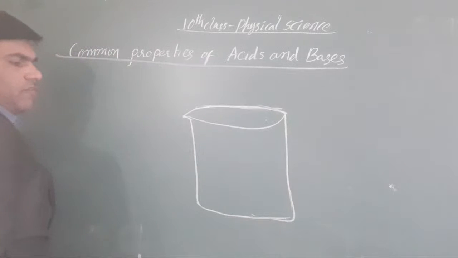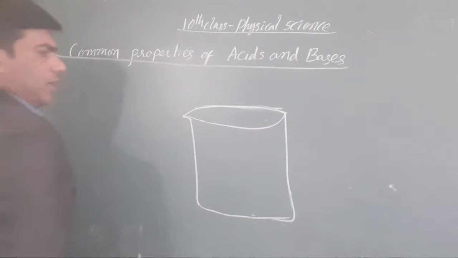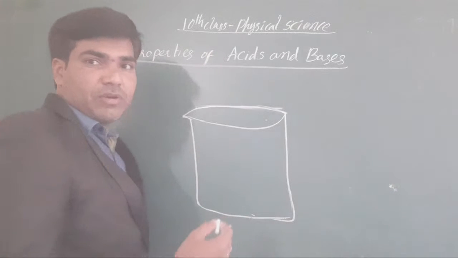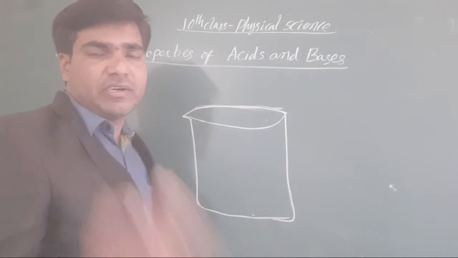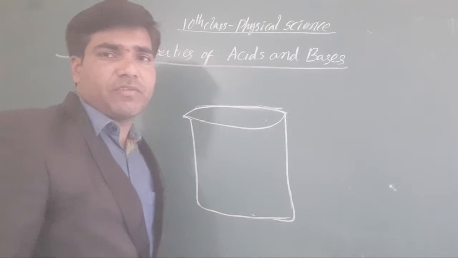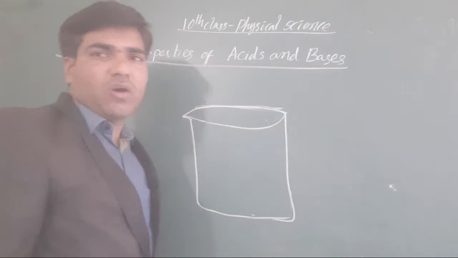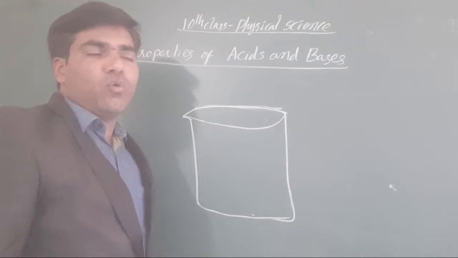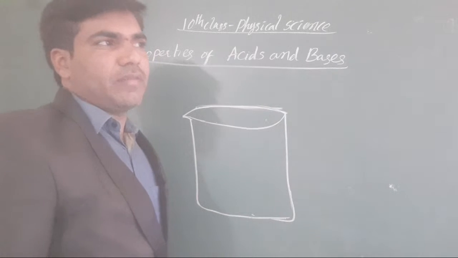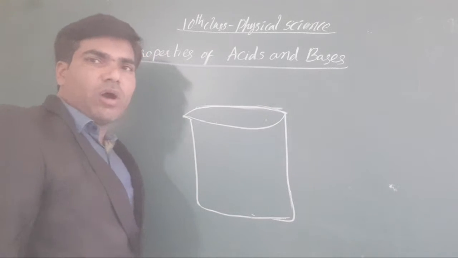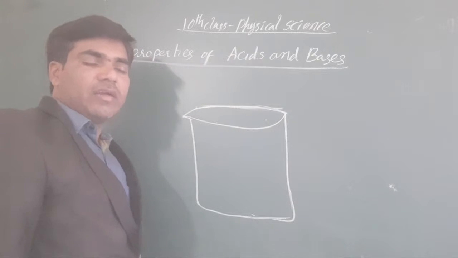Like this, you have to take a 100 ml beaker, and in that you have to take diluted HCl. Before going to this experiment, we have to prepare different types of solutions for testing purposes. What are the solutions? You have to prepare the glucose solution, you have to prepare HCl, as well as an alcohol solution.